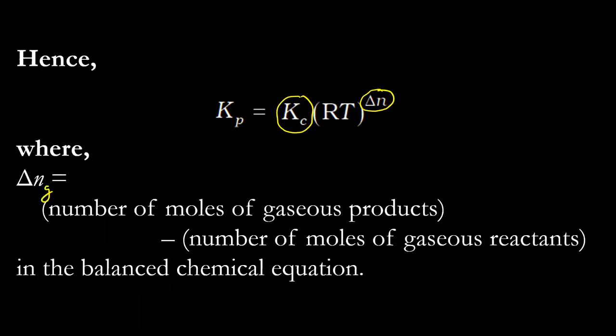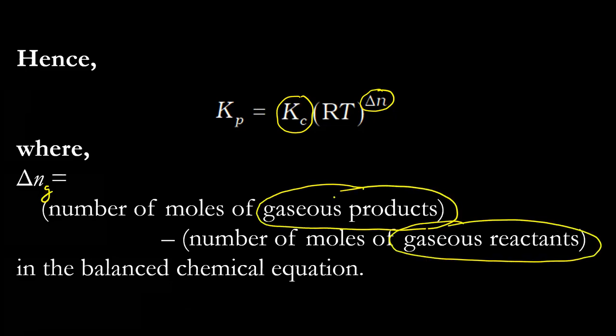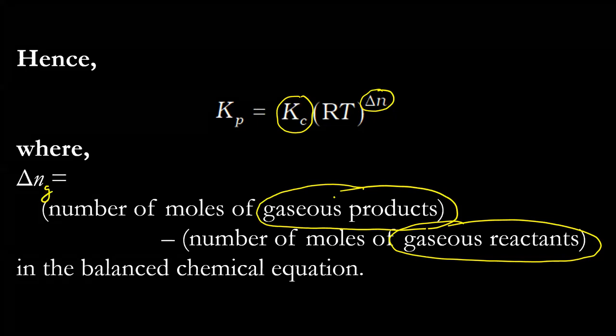You should write it delta Ng because it is specifically for gas, where delta Ng is number of moles of gaseous products minus number of moles of gaseous reactants. This is very important, as I explained in thermodynamics also. You will not consider the moles of liquids and solids. You will consider only gaseous. Even if reactants and products have liquids and solids, you will not consider them.